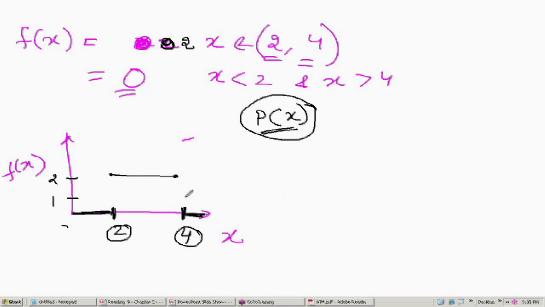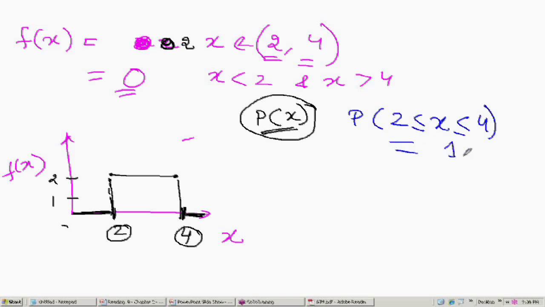So it is only existing between 2 and 4, and it is a kind of uniform function because between 2 and 4 it is uniform. From the probability point of view, correct me if I am wrong, can I say that the probability that x will be between 2 and 4 is 1? Right? It will be the area under the graph.